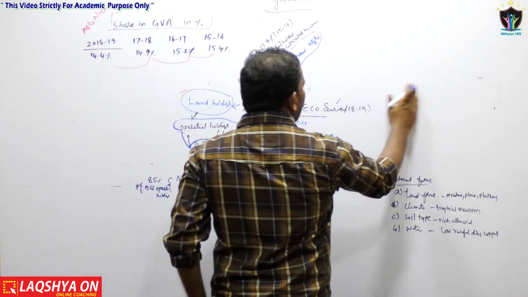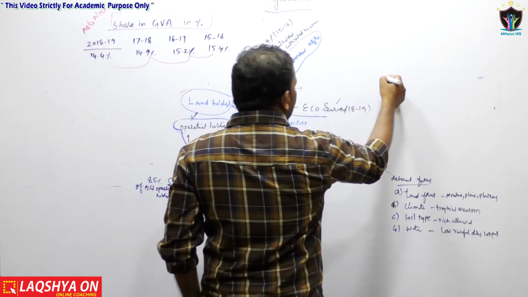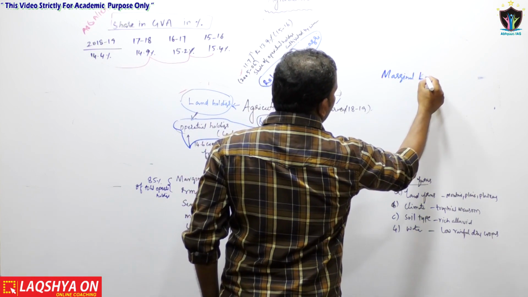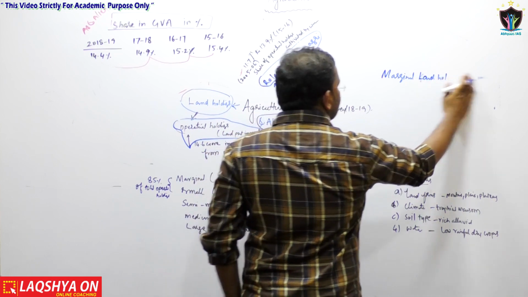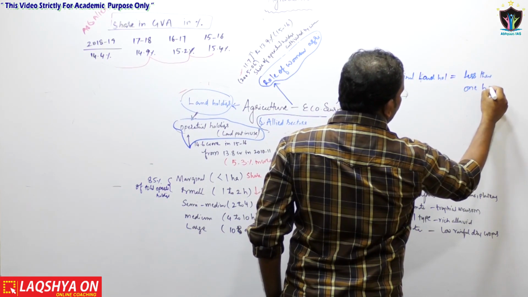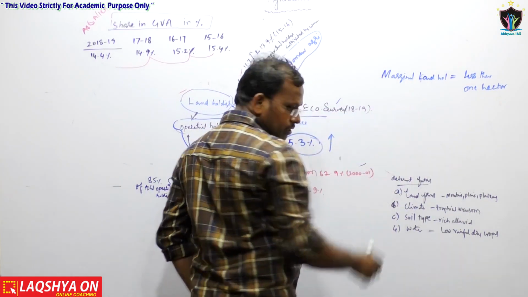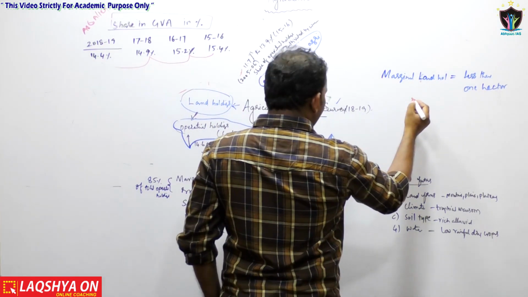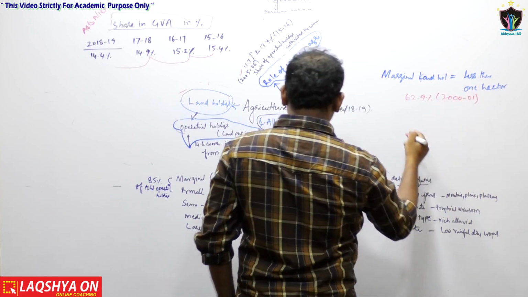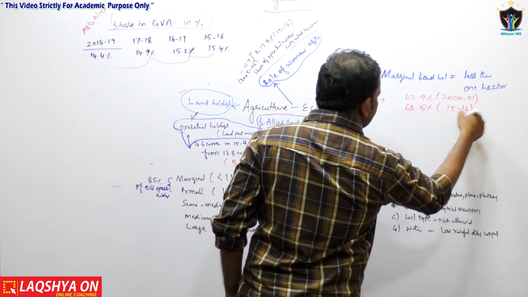Let us see, as far as the total operational land holdings are concerned, the marginal land holdings mean less than 1 hectare. This has increased from 62.9% in 2001 to now 68.5% in 2015-16.